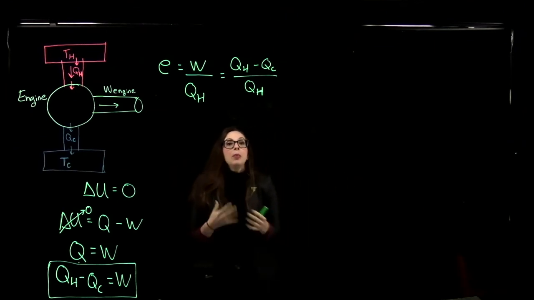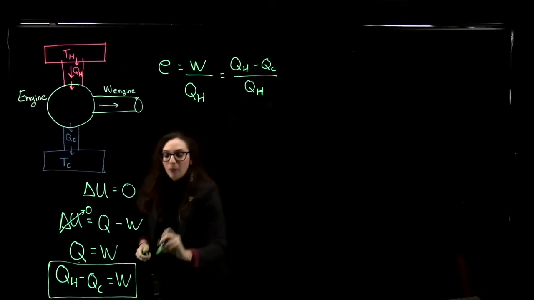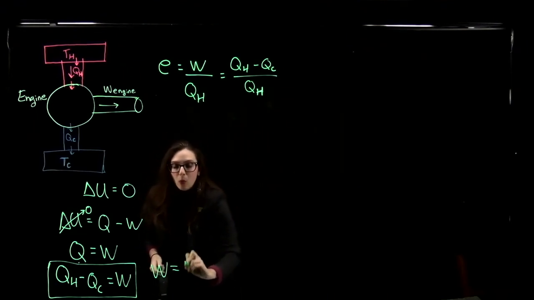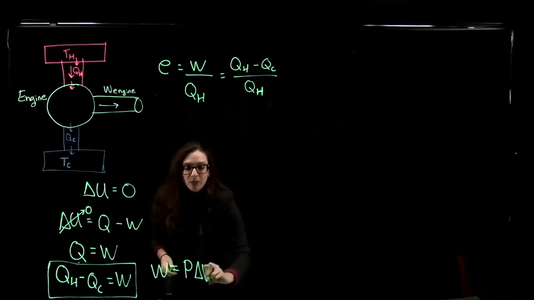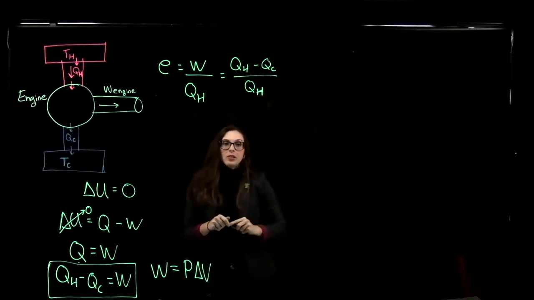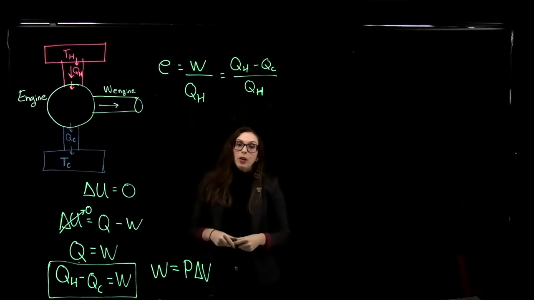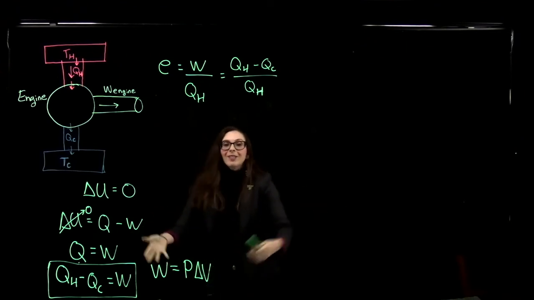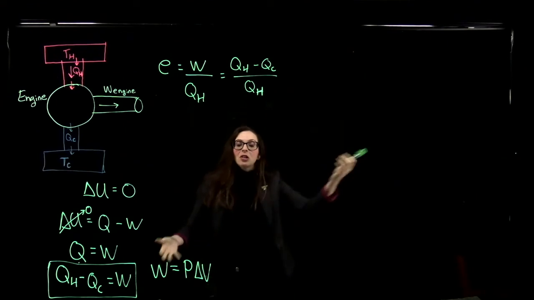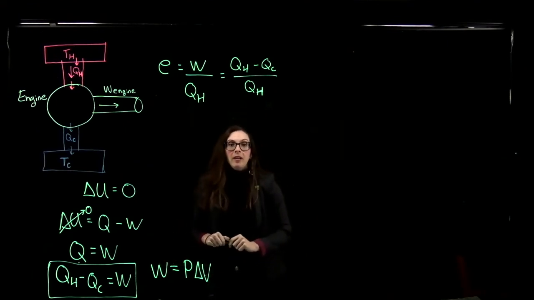It's going to do work because we saw previously that work is equal to the pressure times the change in volume. So we saw when we were changing pressures, we were also changing volumes. So the engine, not we, but the engine was doing work in that process.